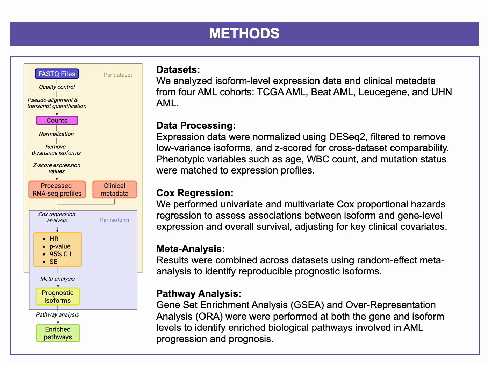To explore this, we analyzed isoform-level expression and clinical data from 4 AML cohorts. We processed the RNA-seq data, quantified transcript-level expression, normalized it, filtered out low-variance isoforms, and z-scored the data. We also gathered clinical variables, which we used in multivariate models. To assess prognostic value, we ran Cox proportional hazards regression for each isoform. We then combined results across the 4 datasets using random effects meta-analysis. Lastly, we performed pathway enrichment analysis to determine whether particular biological processes were enriched among significant isoforms.